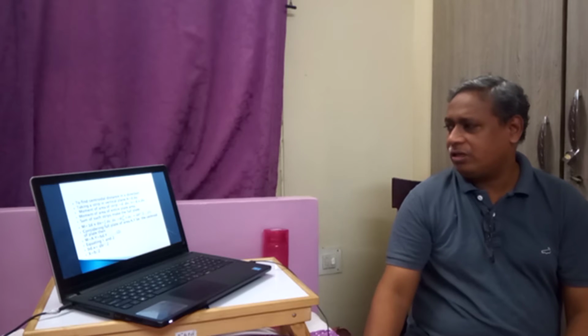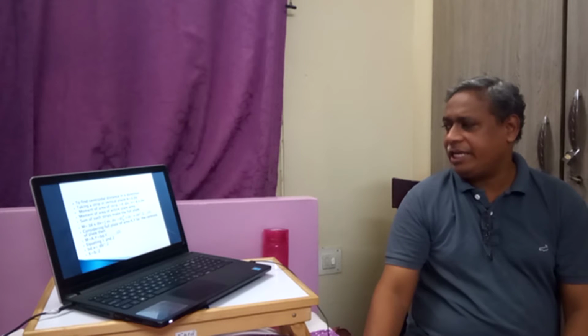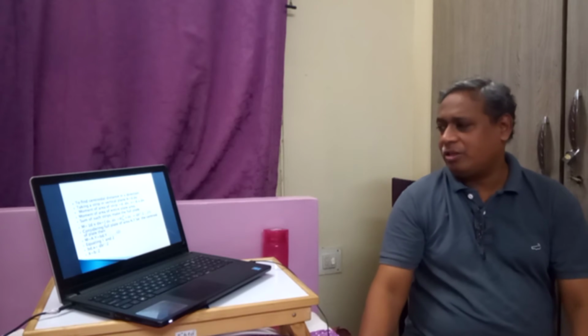Therefore, the moment of area of this elemental strip will be d into dx into x. Similarly, for the entire plate, the moment is equal to sigma d dx times x.